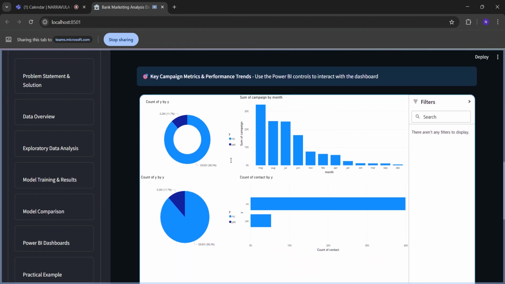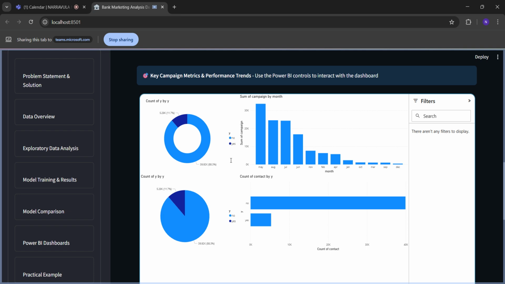Depending on the campaign performance overview, we can state that the month of May has the majority of people coming for term deposits, and next it is followed by August, because this is when people from colleges graduate. Otherwise, they get their hike in salary. Otherwise, married people will have fewer spendings in that month, so it helps people.